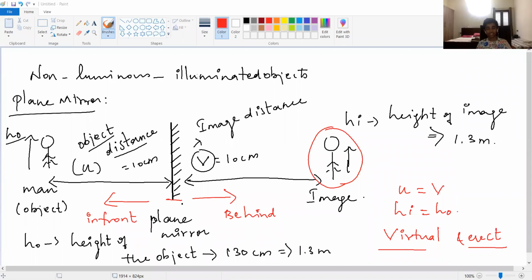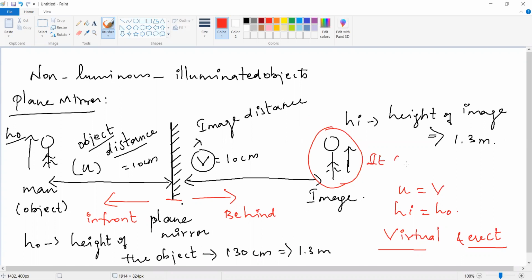So similarly, whenever a virtual image is formed, virtual image means what? The image is formed behind the mirror. That image cannot be obtained on a screen. Okay, please all of you understand. Whenever the image is formed behind the mirror, it cannot be obtained on the screen. So please write, it cannot be obtained on screen.